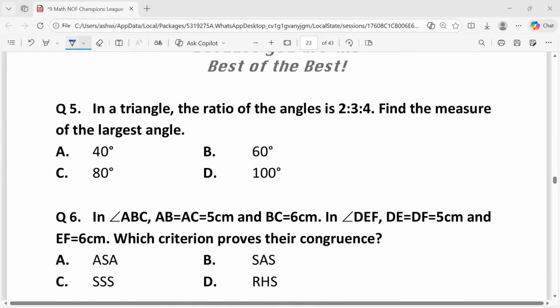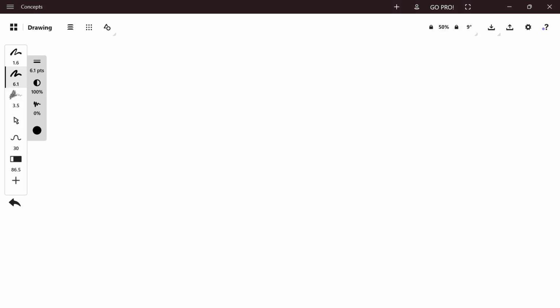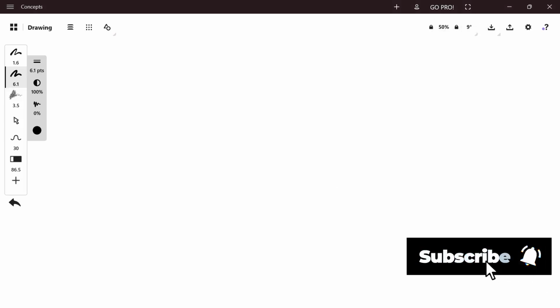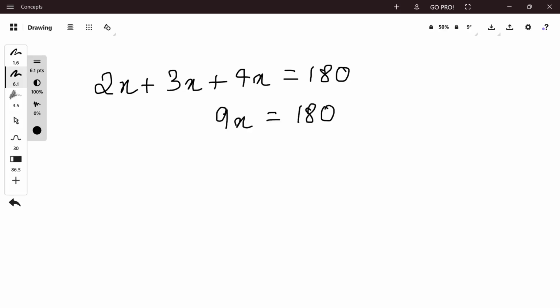In a triangle, the ratio of the angles is 2:3:4. Find the measure of the largest angle. The sum of the angles of a triangle is 180 degrees. The ratio is 2:3:4. So let the angles be 2x, 3x and 4x. That is 2x plus 3x plus 4x is equal to 180 degrees. That is 9x is equal to 180 degrees. Solving for x, x is equal to 20.